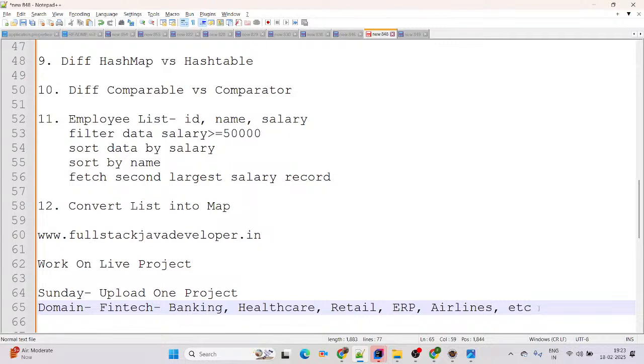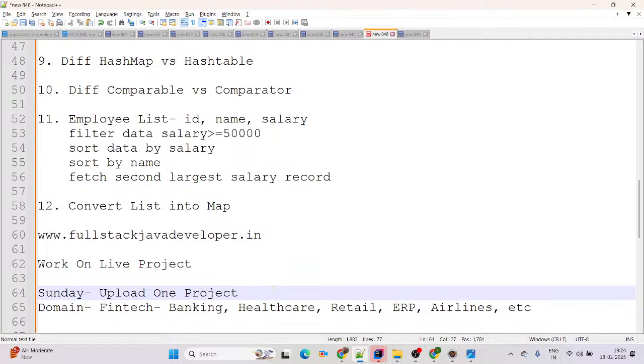And those who are freshers, I recommend you give more time to understand core Java. If you are good in core Java, then the interviewer is going to ask questions on Spring Boot. Don't directly jump to Spring Boot. That's why we have started the core Java playlist here. First you can give more time to core Java.